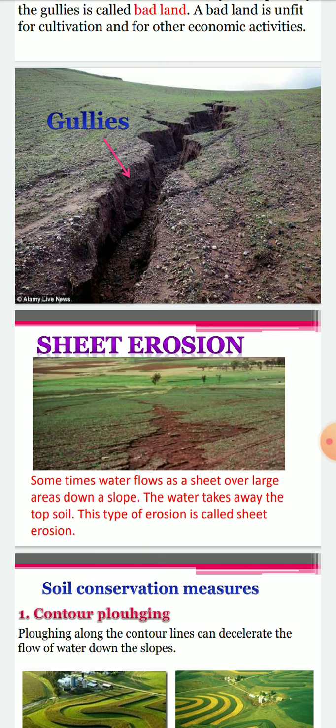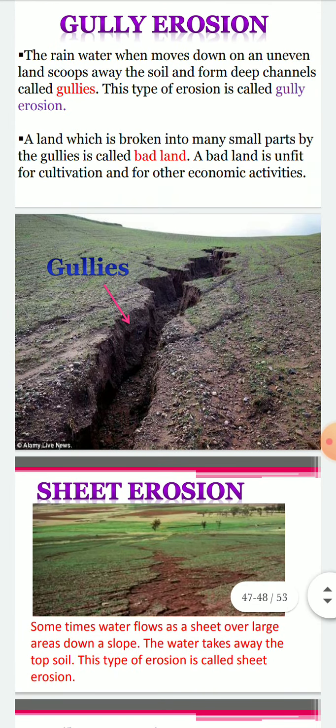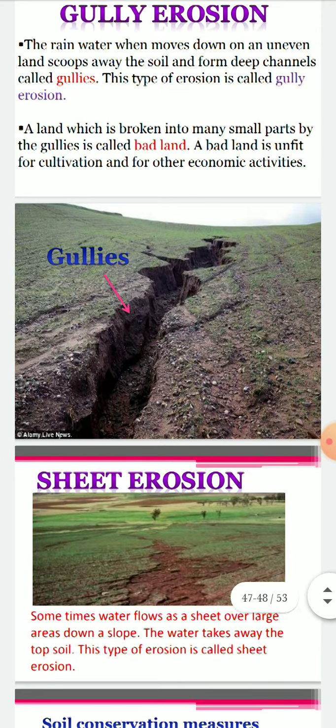So basically there are two types of erosion. One is gully erosion and one is sheet erosion. In sheet erosion, basically the top layer of the soil is taken away like a sheet. In gully erosion, gully-like structures are formed in the soil due to the uneven land slopes, with water running from the uneven land slopes.